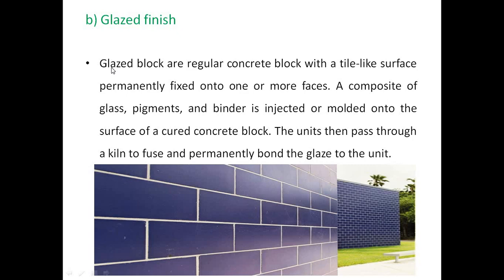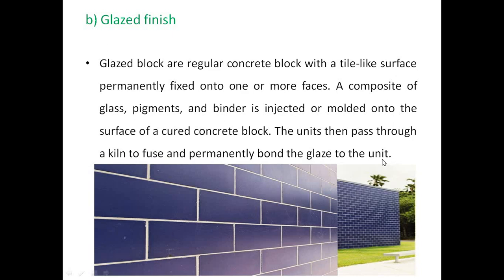What is the actual meaning of this? Glazed blocks are regular concrete blocks with a tile-like surface permanently fixed onto one or more faces. A composite of glass, pigments and binder is injected or molded onto the surface of cured concrete block. The units then pass through a kiln to fuse and permanently bond the glaze to the unit.